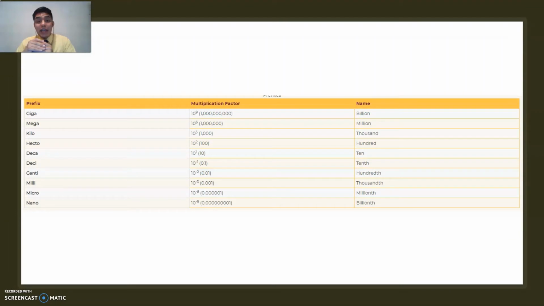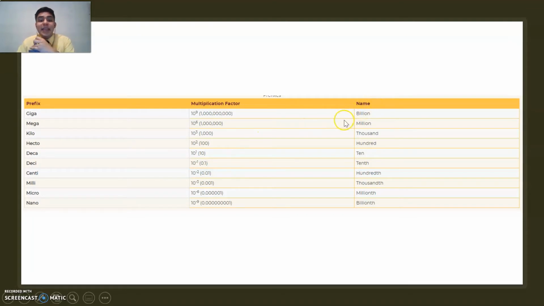Right over here we have another table, and this is going to tell us a little bit more about math notation. So for example, we have giga, mega, kilo, hecto, deca, deci, centi, milli, micro, and nano. And each one of them is represented by a specific value.